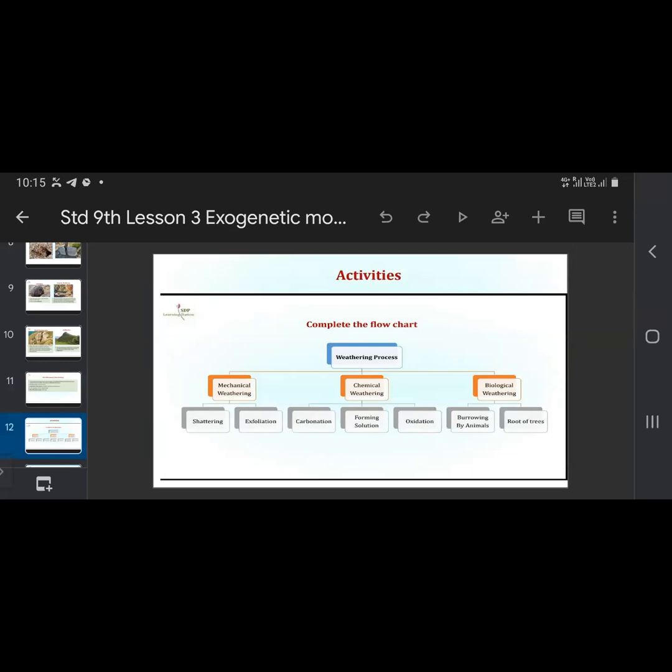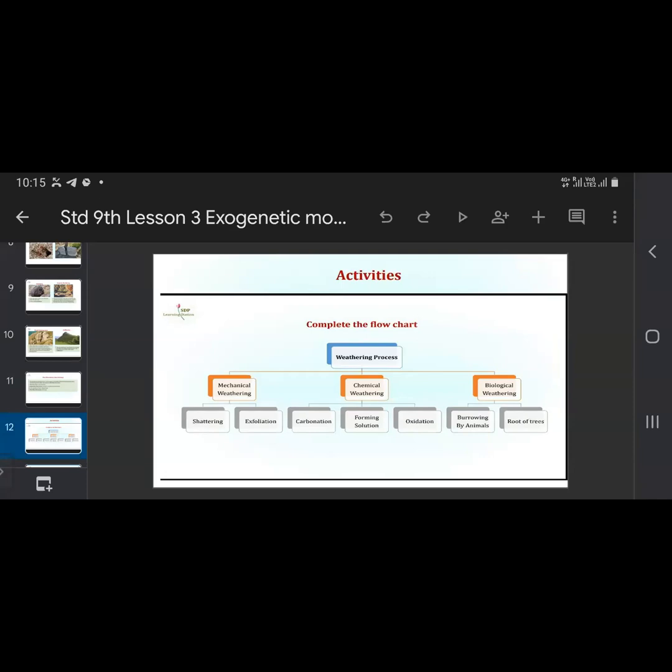Now we'll see the activities. Complete the flow chart. Weathering processes are of three types, which we have studied: mechanical weathering, chemical weathering, and biological weathering. So first you have to remember these three. Weathering processes are divided into three: mechanical weathering, chemical weathering, and biological weathering. Then there are again subtypes. Mechanical weathering includes shattering or exfoliation. Then chemical weathering includes carbonation, formation of solution, and oxidation.